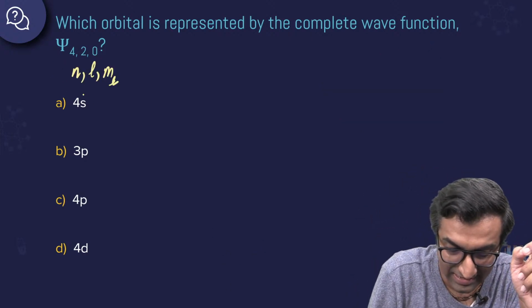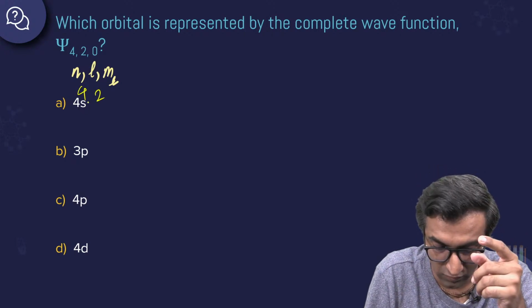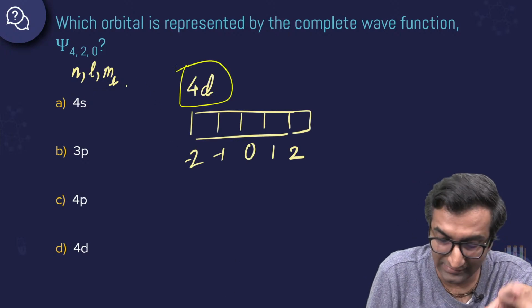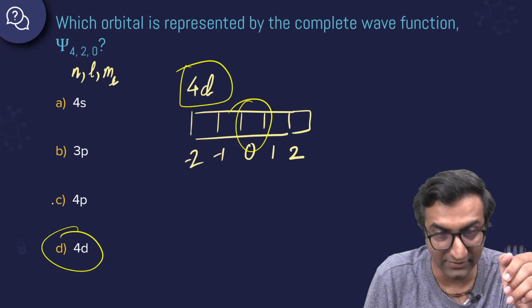These are the n, l, and magnetic quantum number values. n is 4, l is 2, and m is 0, which doesn't matter so much. So 4D is absolutely right, and 0 means the middle orbital. Not consequential here. Answer is 4D.